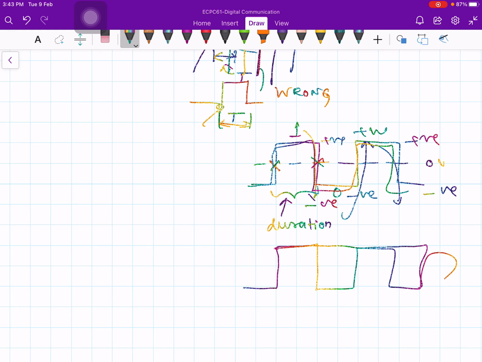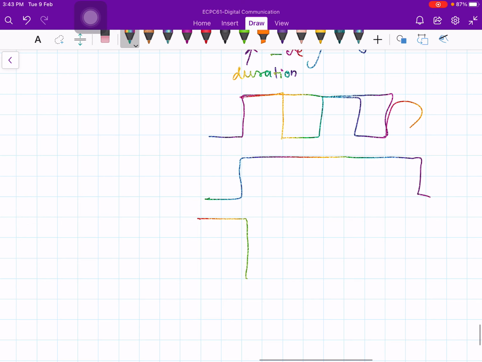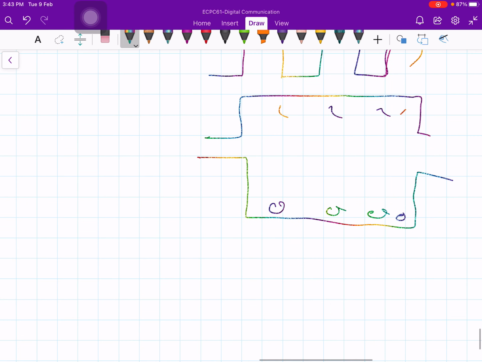That gives some idea about how the receiver adjusts itself to synchronize with the received bit rate or received clock. If you have a long string of ones, or a long string of zeros, 0 0 0 or 1 1 1, you will lose the synchronization.